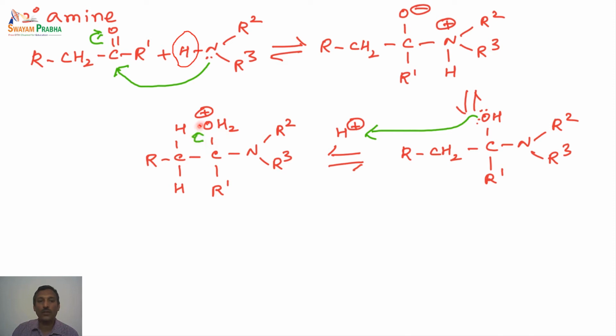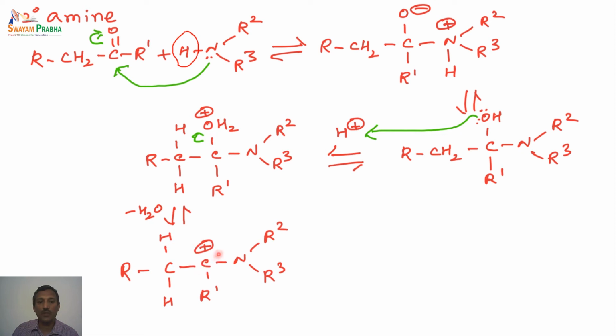So this bond is now shifted towards this oxygen. When the bond is shifted towards the water molecule, we end up with a carbocation. Basically, a carbocation is formed in this as an intermediate. So this carbocation is unstable. So a proton is basically lost from the neighboring carbon.